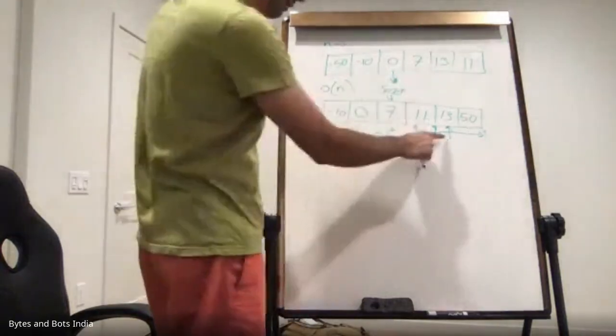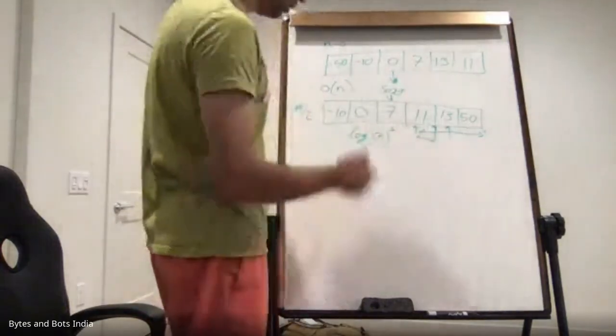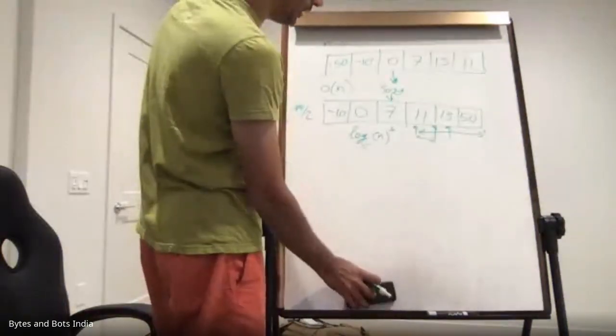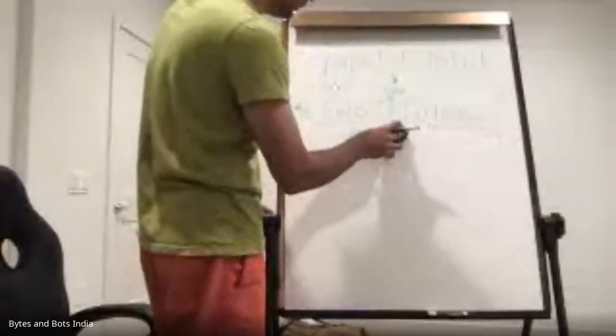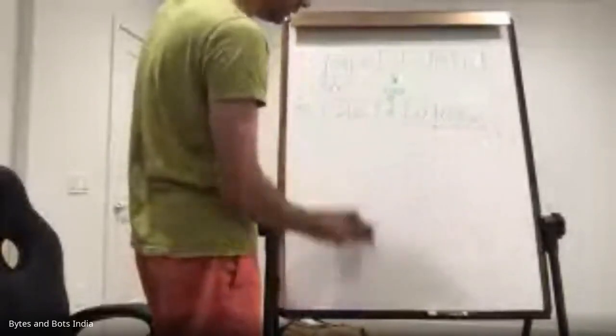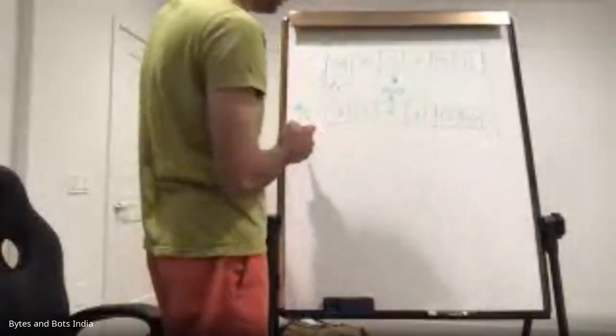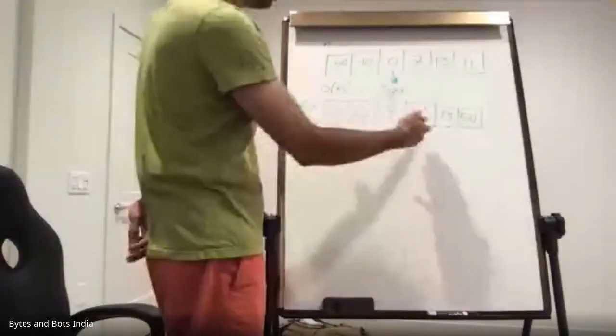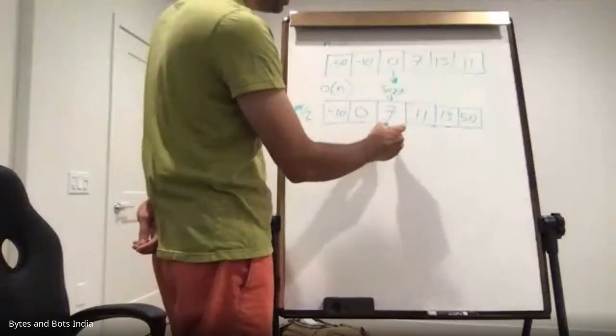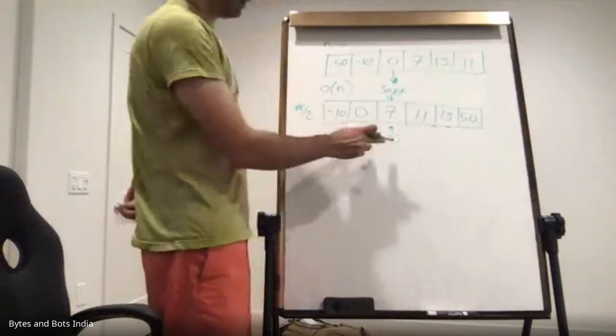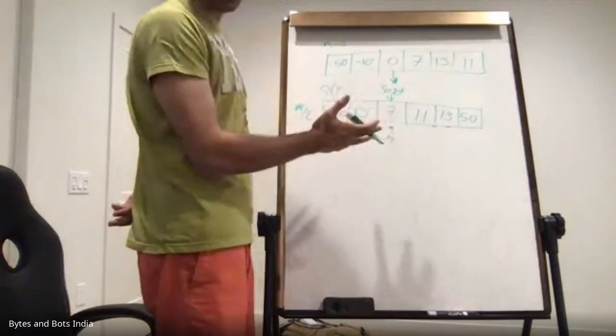Now we did that for 11. Let's repeat the same thing for number 12, let's say, and we have our array and we want to find if number 12 is in the array or not. How would we do that? So again, we go to the middle of this array, it will be 7. We compare 7 with 12. Are they equal? They're not equal.